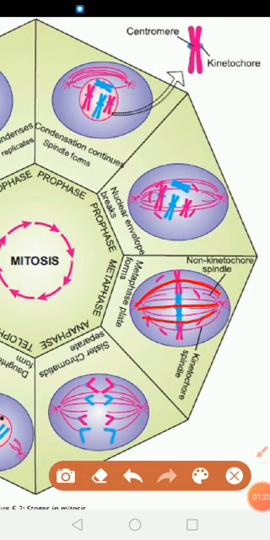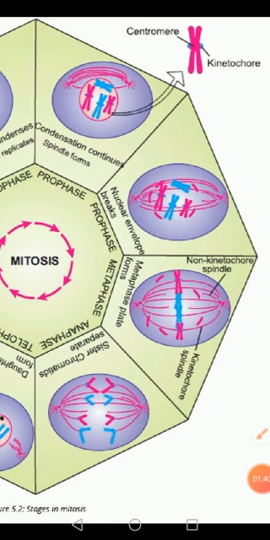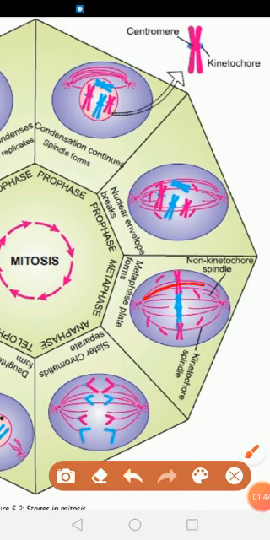These are the spindle fibers, and they grow to a sufficient length. And then what happens on these spindle fibers? There are some spindle fibers which are known as kinetochore fibers. These are kinetochore fibers where chromosomes will attach themselves, with the help of kinetochores.